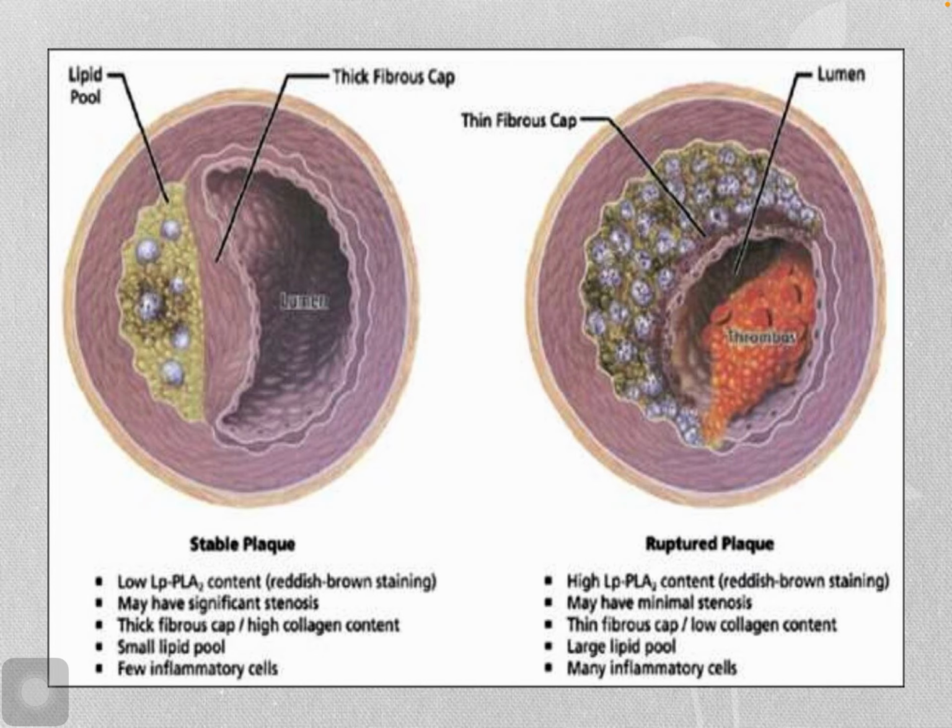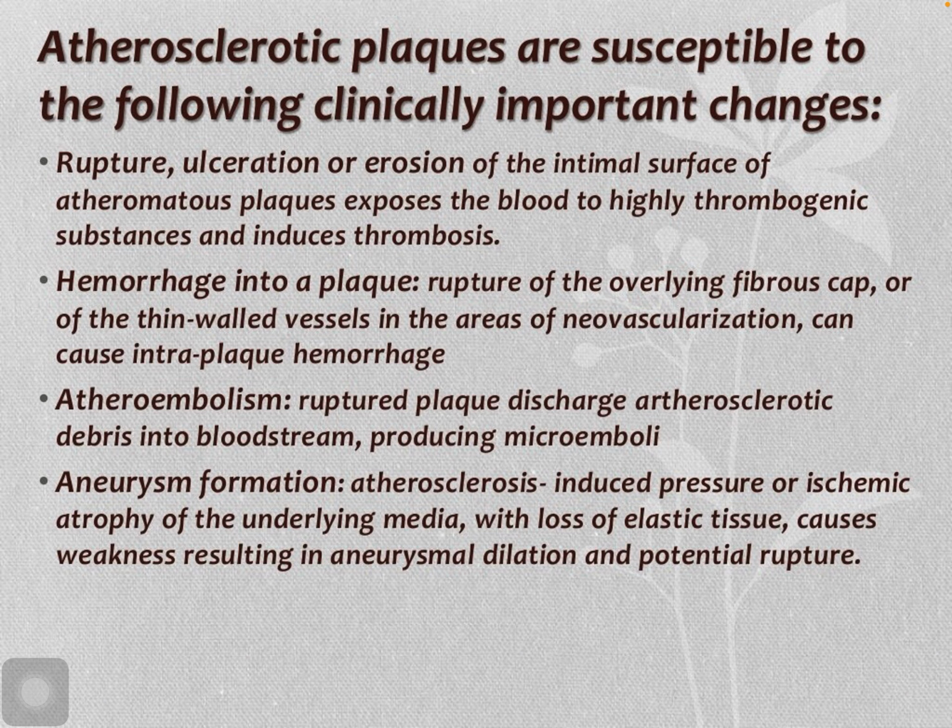Here you can see a clear fibrous cap, which means this is a stable plaque. This means it is stuck. It can't move from one place to another place. After rupture, the substance which was capped is now open, so it can travel to the heart.